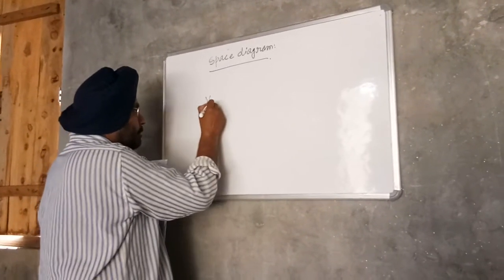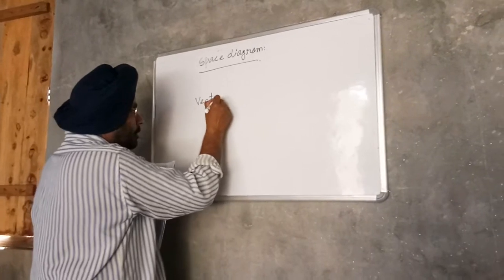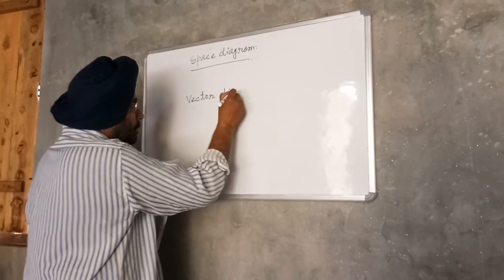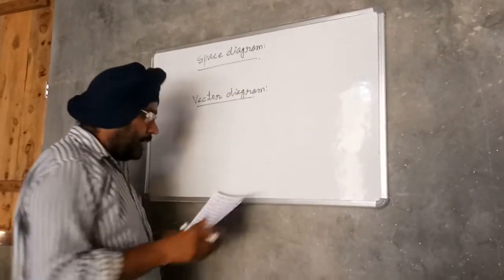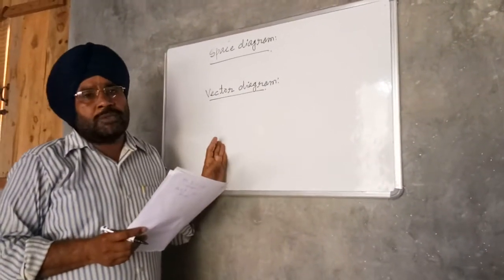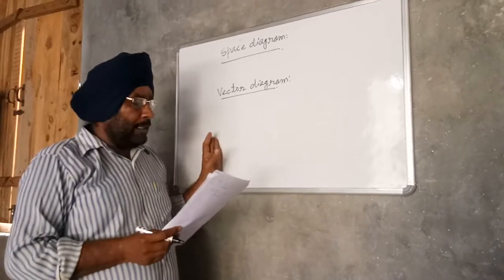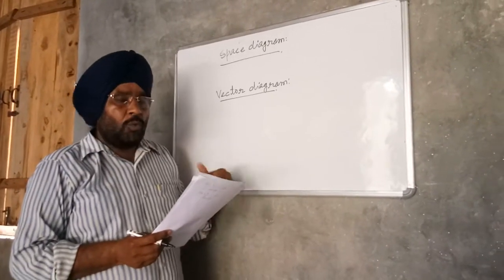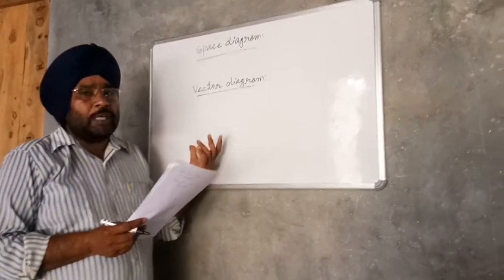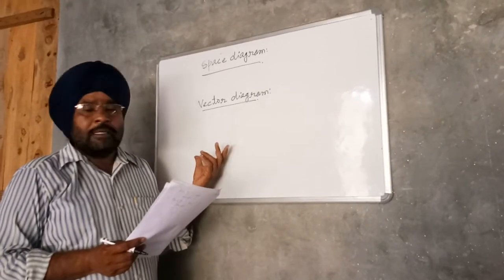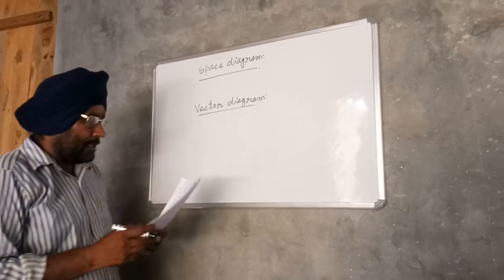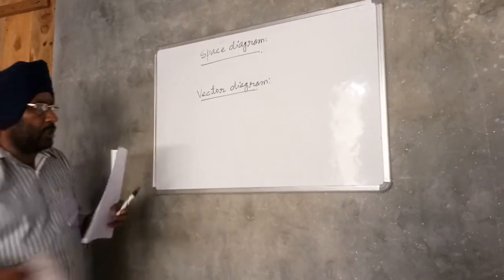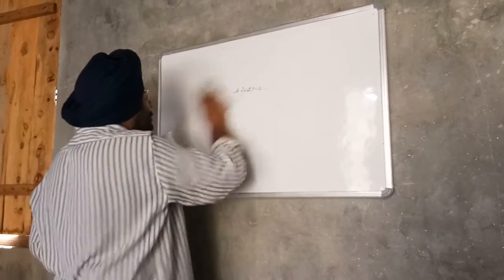Vector diagram. A diagram drawn from some suitable points by adding all the forces vectorially, that is keeping in view the direction of the forces, is called vector diagram or force diagram. So next is principle of transmissibility of forces.